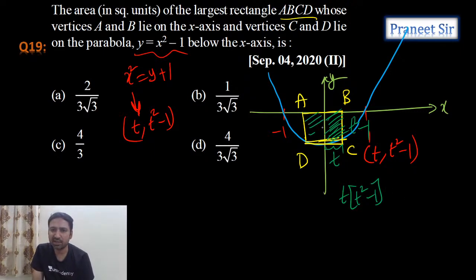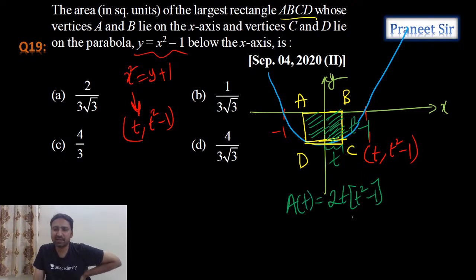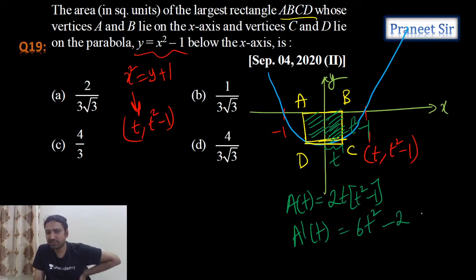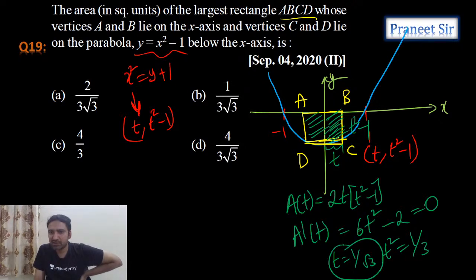Otherwise, you can take the total area. Total area is 2 times t into t square minus 1. This has to be maximum. This is the area of the rectangle. So now differentiate it with respect to t. 2t cube differentiation is 6t square, minus 2t differentiation is 2, equals 0. In that case, t square is 1 by 3 and t equals 1 by root 3. Correct? So now substitute this t value here, and you get the required area.